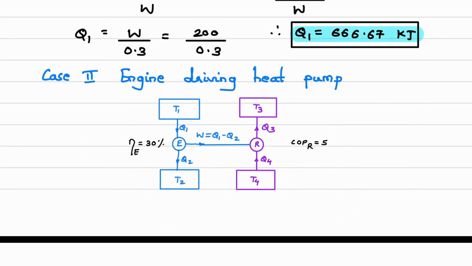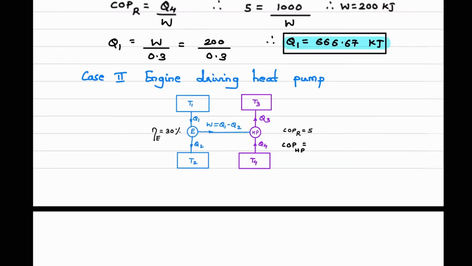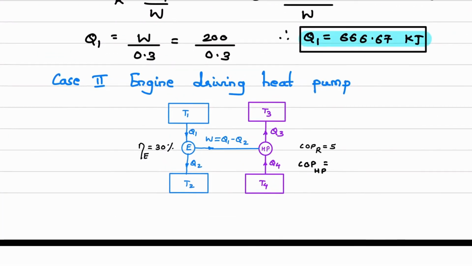Now the only difference is what? Instead of using a refrigerator over here, I'll write this as heat pump. This will be the heat pump. So I have changed the diagram. Now accordingly here we have to write the value of the COP of the heat pump. So we'll go back to the question now.